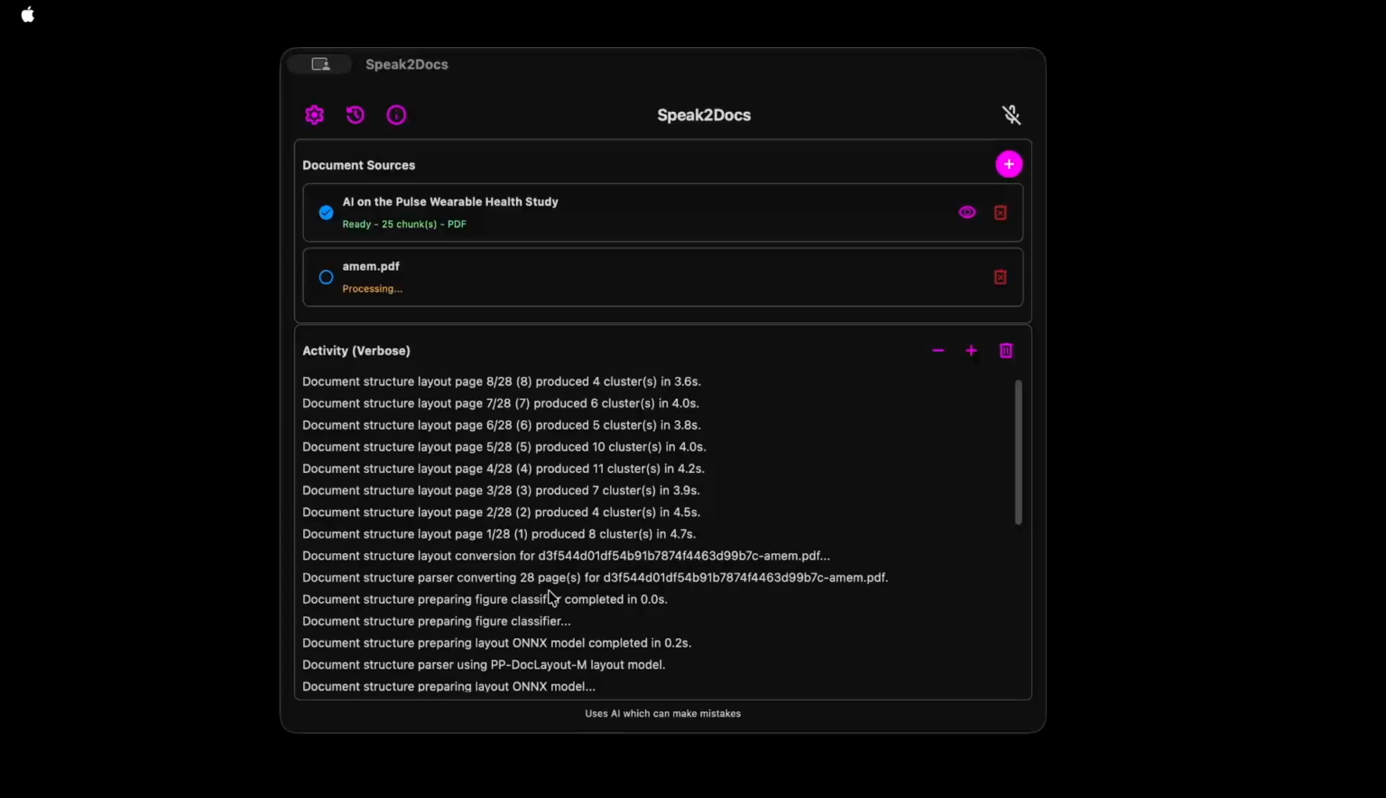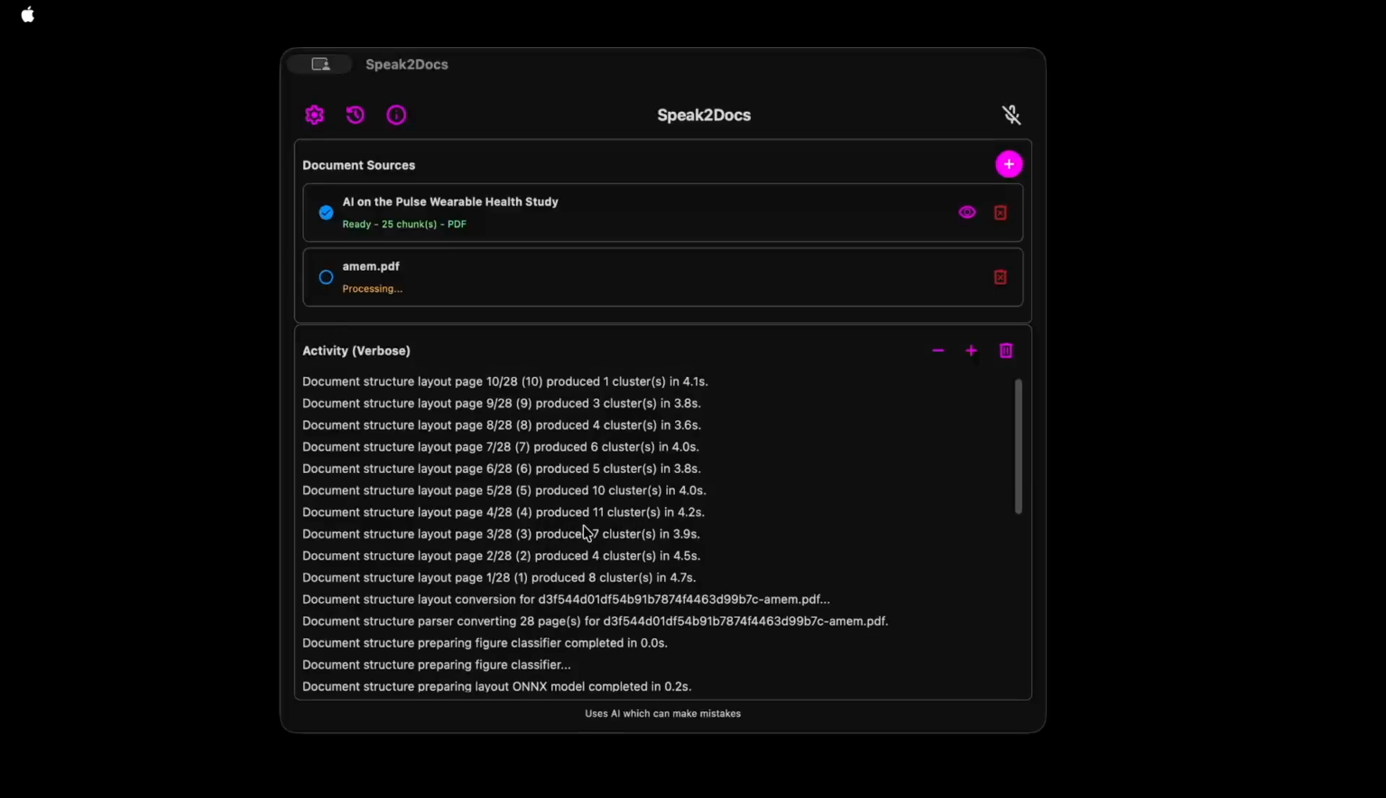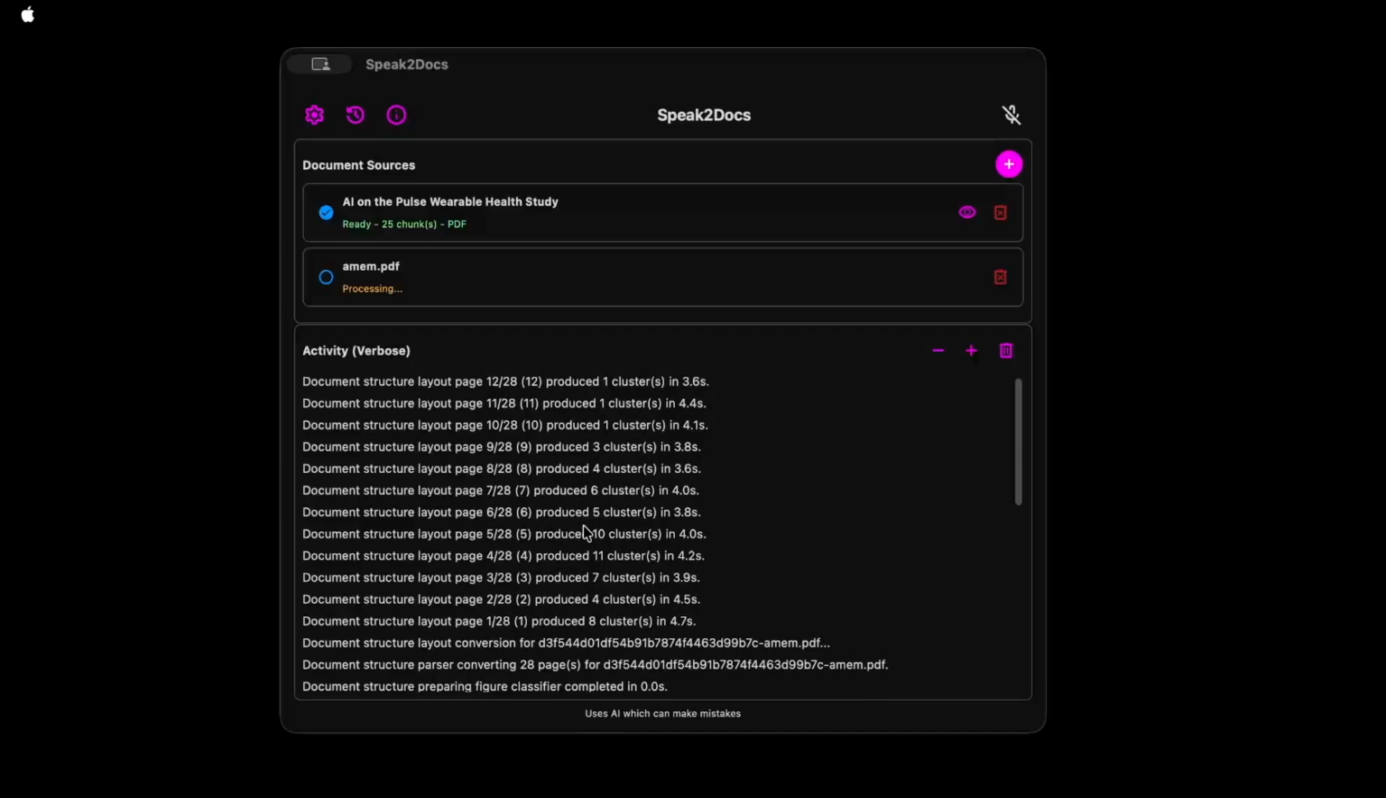Okay, so here you can see it's now going page by page. For each page, it's applying this model. It's determining how many clusters there are, and then it will classify those clusters, and then we can use that metadata, the information, to enrich the document content with additional context. So I'll let it run and pause the video here.